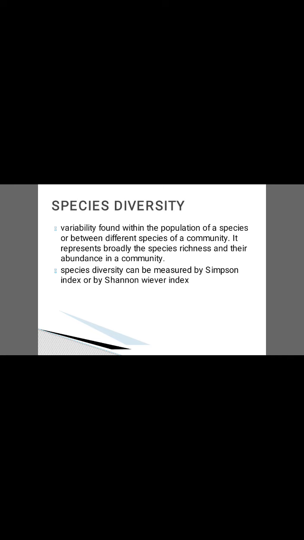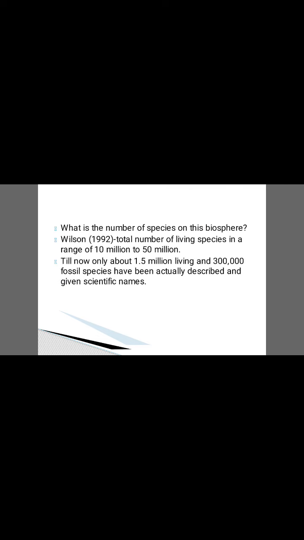Various species are present in the community. It represents broadly the species richness and their abundance in a community. Species diversity can be measured either by the Simpson index or by the Shannon-Weaver index.